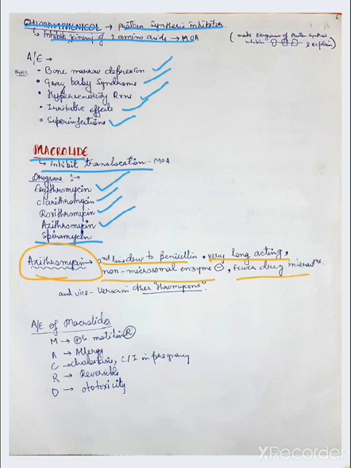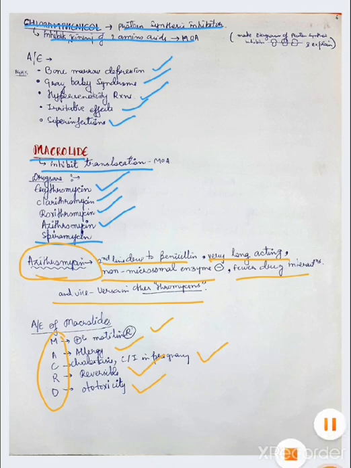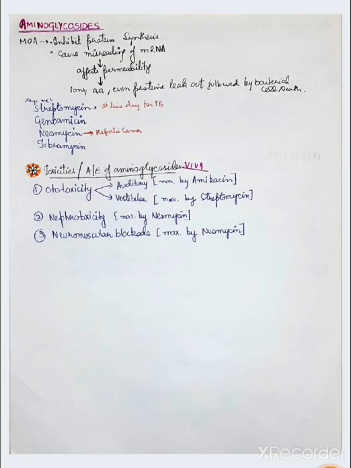The adverse effects of macrolides, the trick is macro: stimulate motilin receptor, allergy, cholestasis, contraindicated in pregnancy, reversible, and ototoxicity.